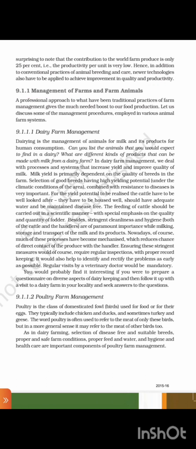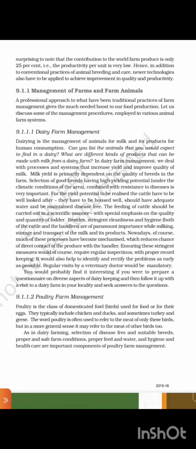9.1.1 Management of farms and farm animals. A professional approach to what have been traditional practices of farm management gives the much needed boost to our food production. Let us discuss some of the management procedures employed in various animal farm systems. 9.1.1.1 Dairy farm production. Dairying is the management of animals for milk and its products for human consumption. Can you list the animals that you would expect to find in a dairy? What are the different kinds of products that can be made with milk from a dairy farm?